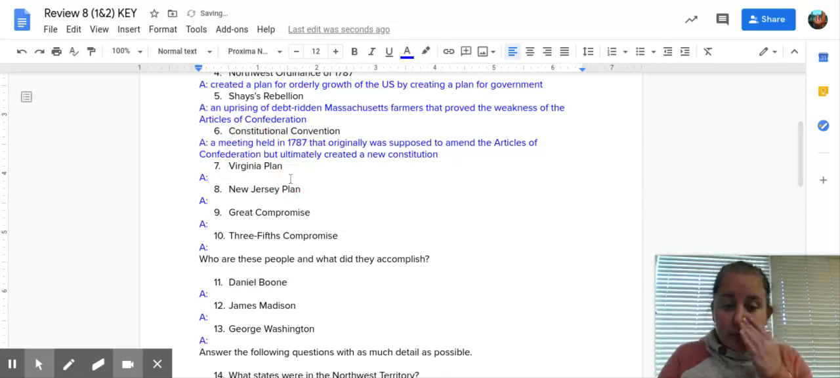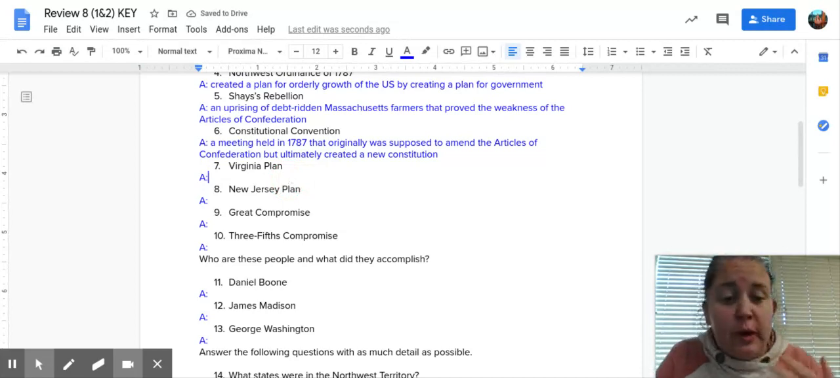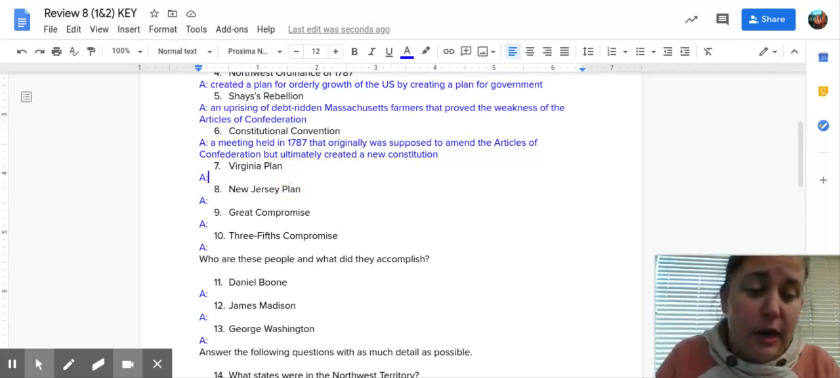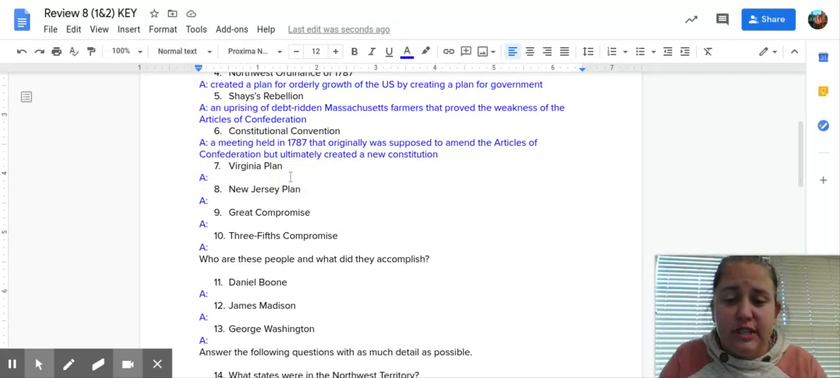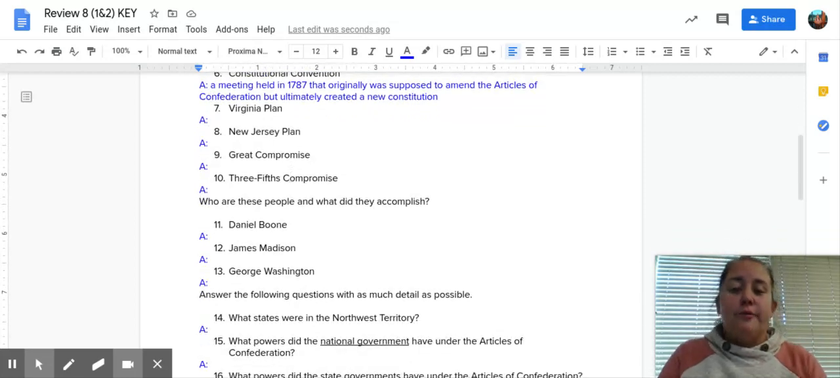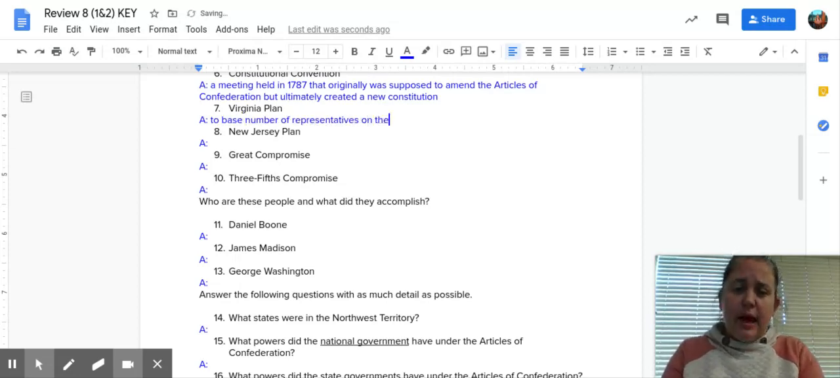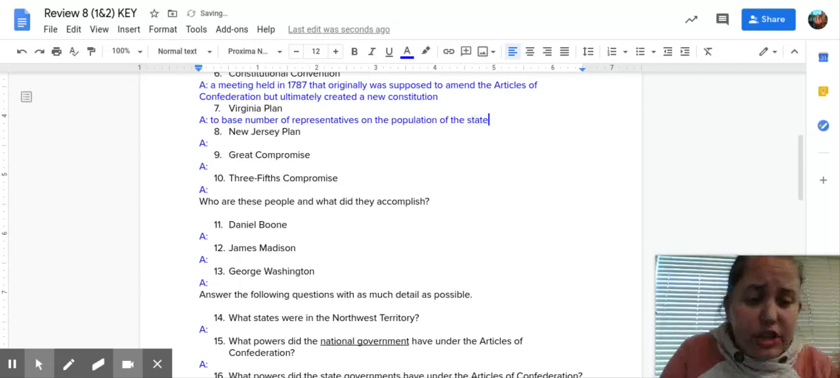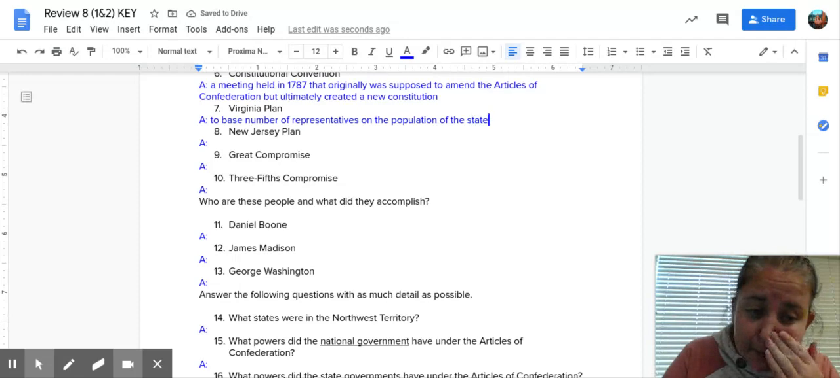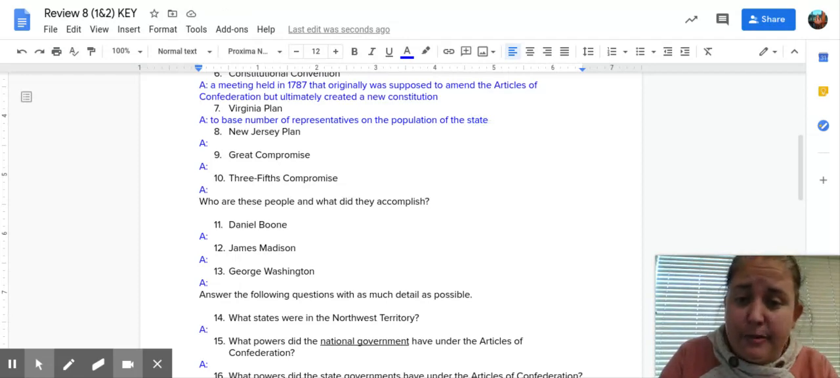At the Constitutional Convention, one of the big issues was, how are we going to have representatives? How are we going to decide how many representatives each state has? Virginia had a plan, and their plan was to base the number of representatives on the population of the state. Virginia was a big state. They knew that if it was based on population, they would get lots of representatives.